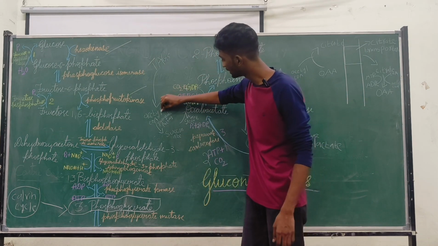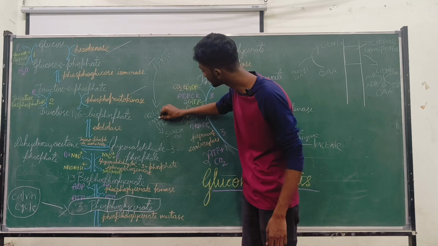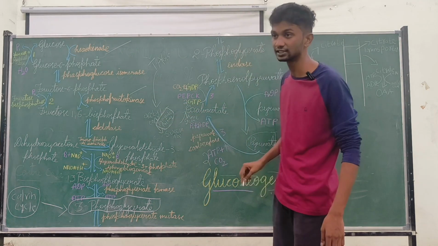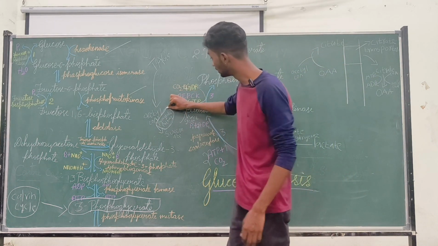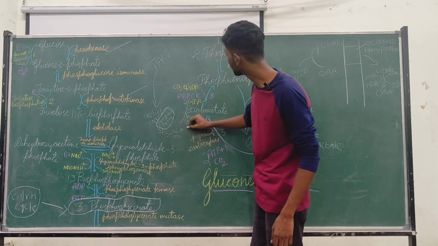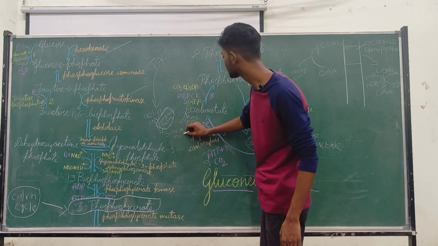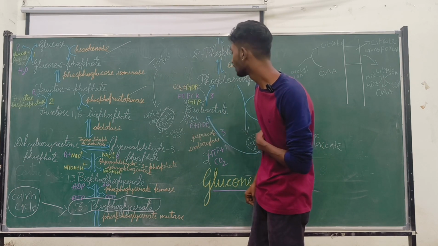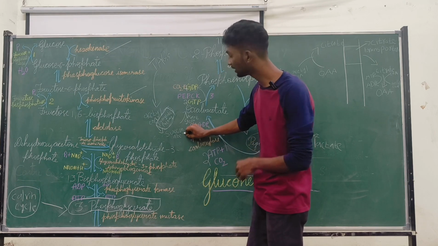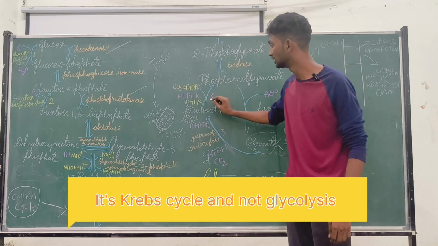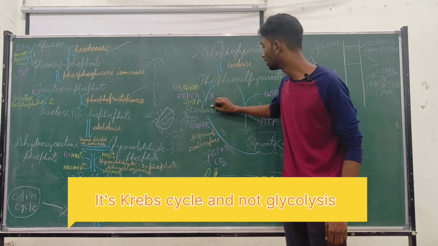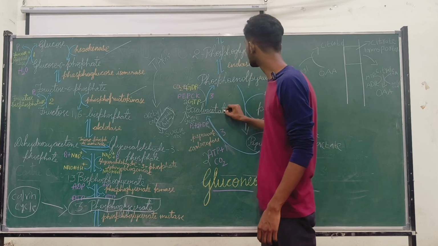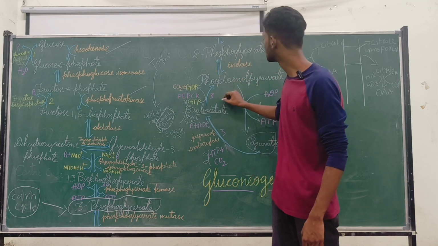Then acetyl-CoA is converted to succinate via the glyoxylate pathway. This is an important pathway taking place in plants. Let's discuss this pathway in another video. Then succinate is converted into oxaloacetate. Succinate is one of the intermediate molecules in the Krebs cycle, so succinate is converted into oxaloacetate in the Krebs cycle, and that oxaloacetate can also enter the gluconeogenesis pathway.